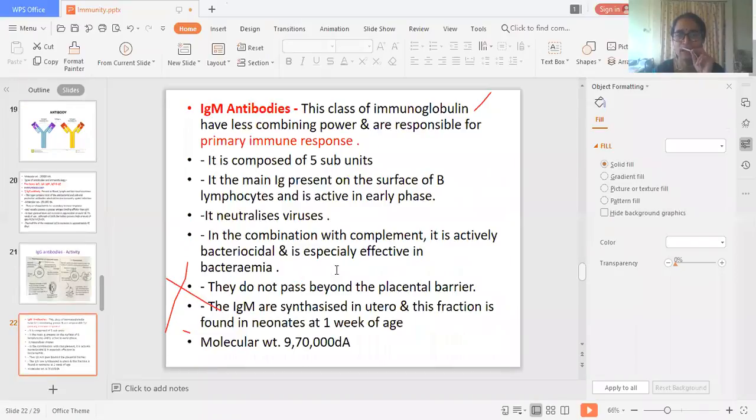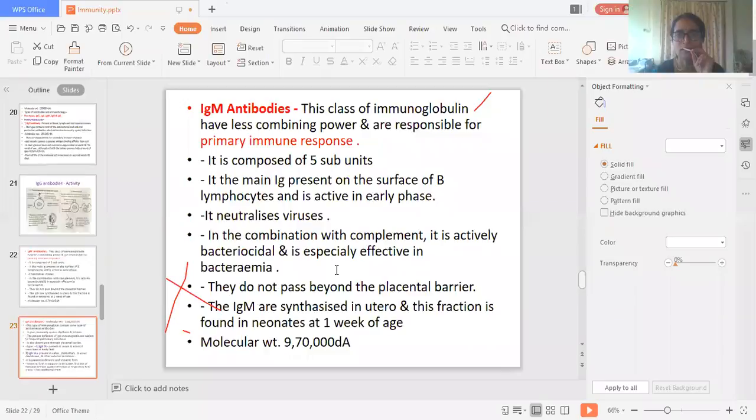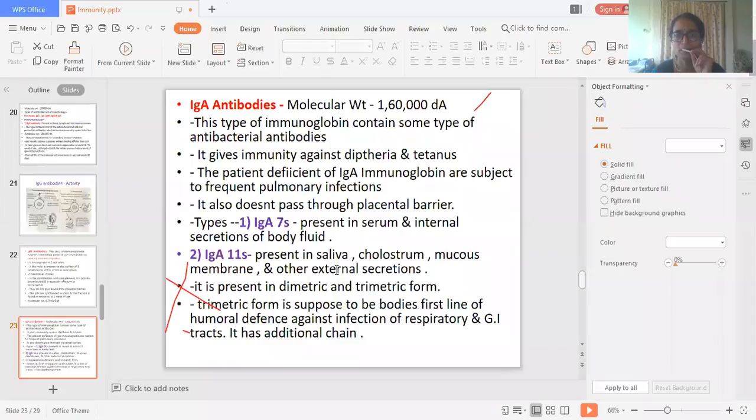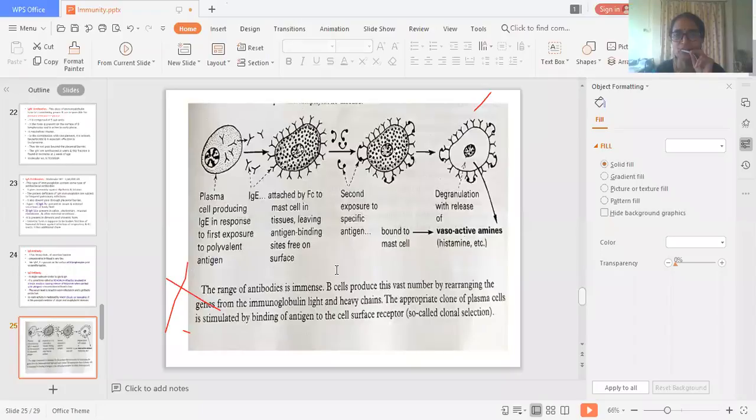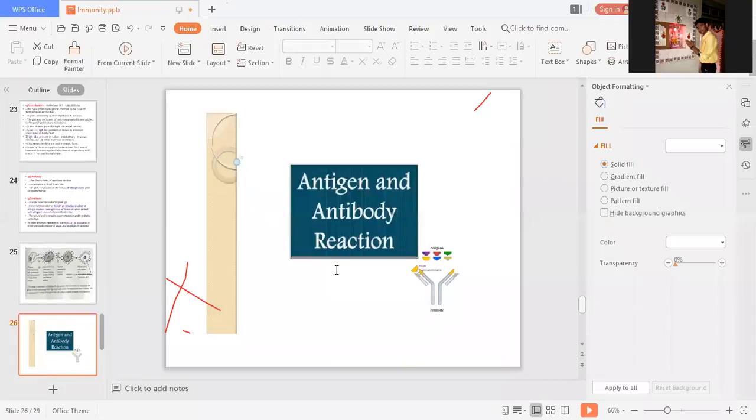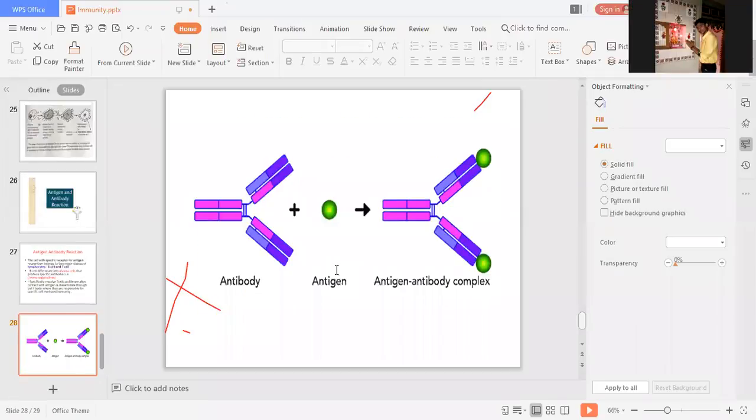This is IgM antibodies. Then IgA antibodies. Then IgD and IgE type of antibody. Then this is the activity of IgE antibody. This is the reaction of IgE type of antibody. Sufficient? Yes, ma'am.